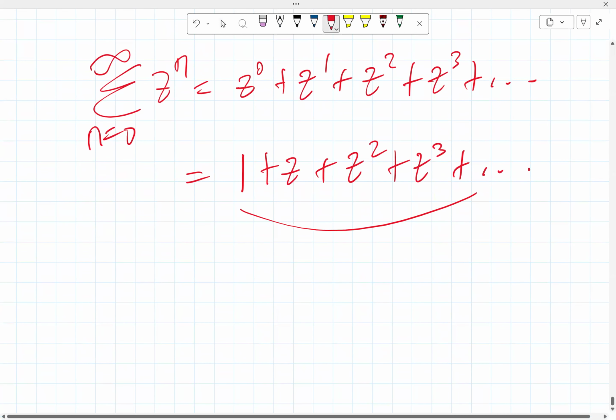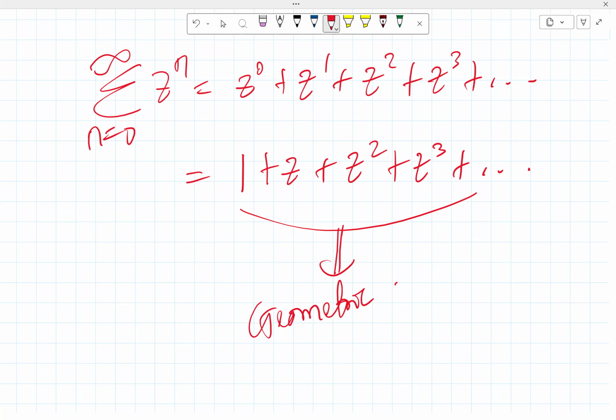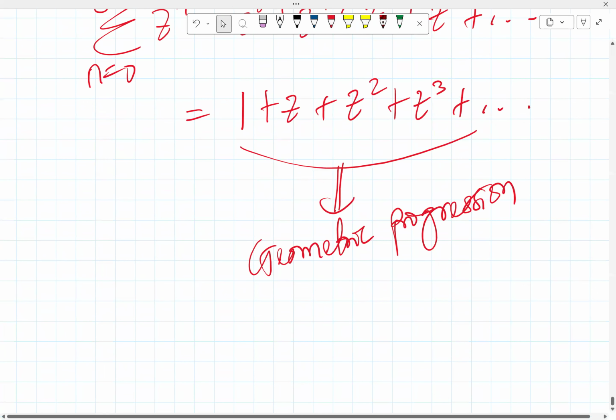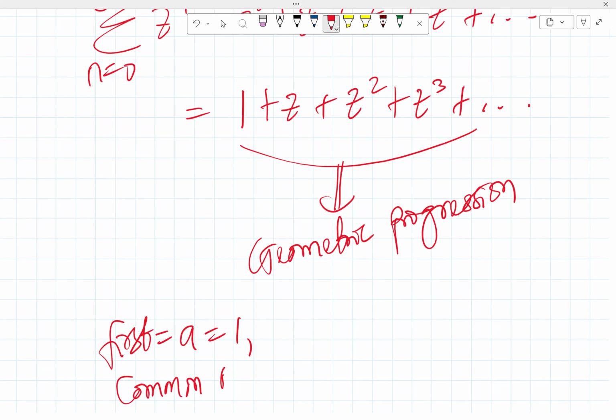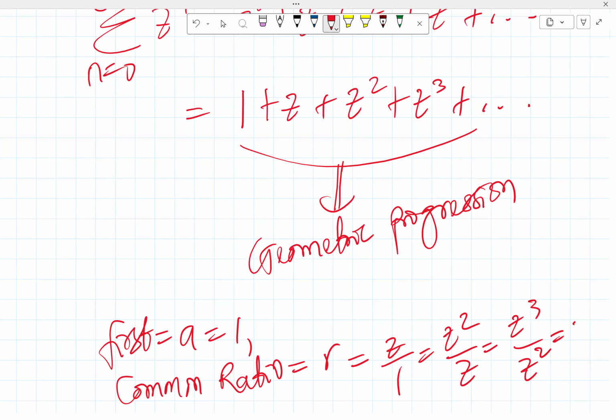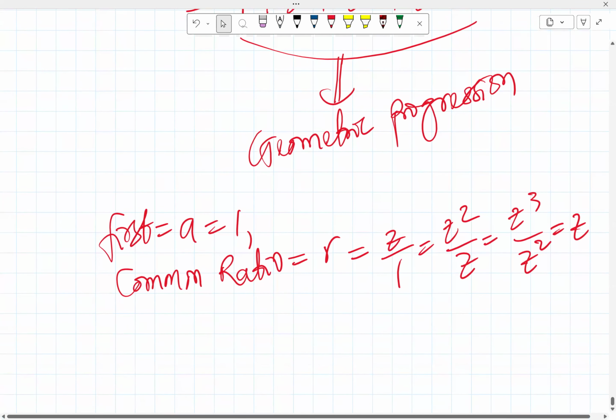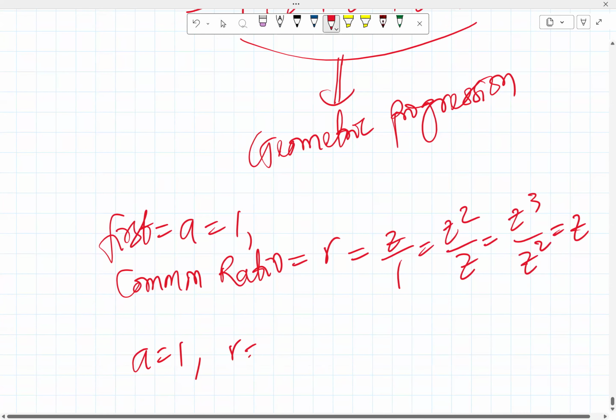But now, this is a geometric progression. This follows a geometric progression, as you can see. And the reason is because from the first term, if we call that a, which is 1, then we have a common ratio. That means we have a constant number multiplying to get the next term. So if the common ratio is r, not the big R now, that's like z over 1, or if you like z squared over z, or z cubed over z squared. In short, that's simply z. That's a common ratio. So you have a is 1, r is z.